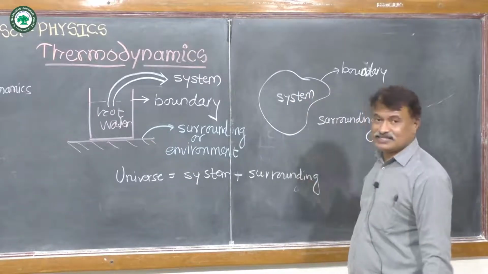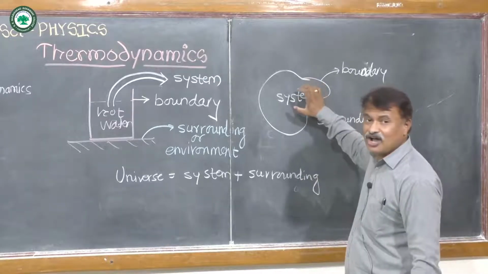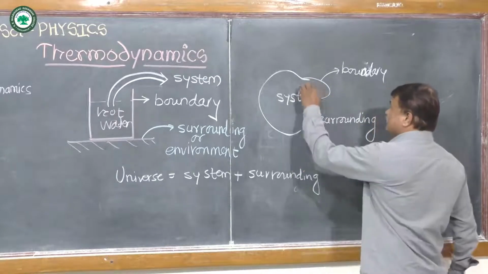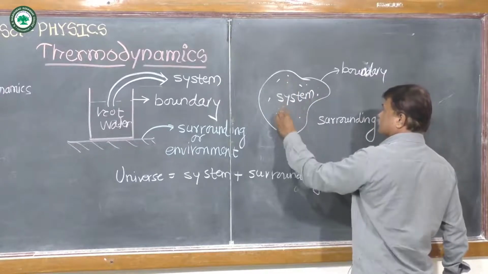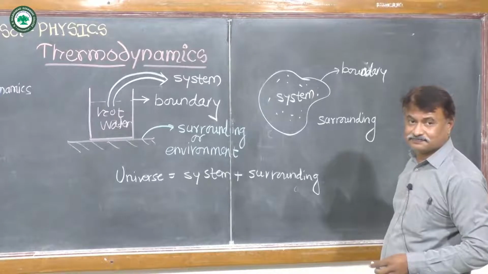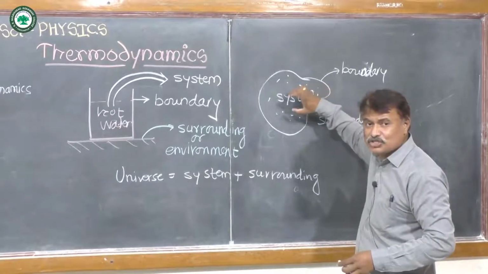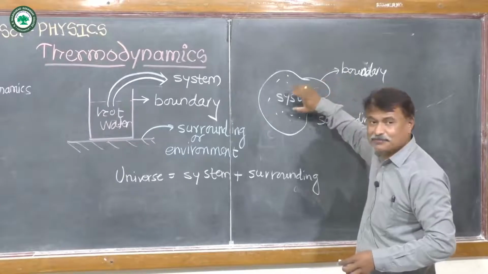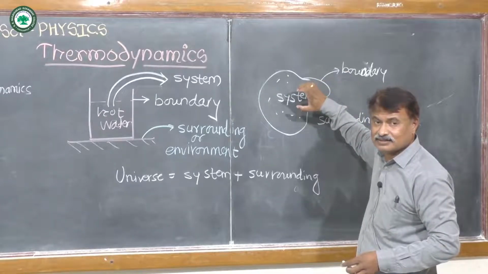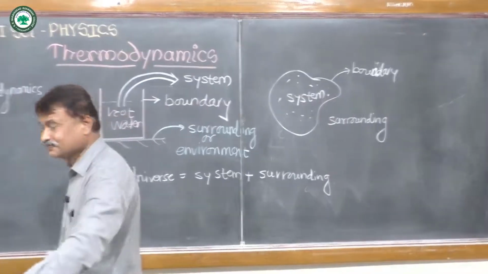Now in this diagram, this system consists of a large number of particles, and the energy associated with these particles is called the internal energy of the system.